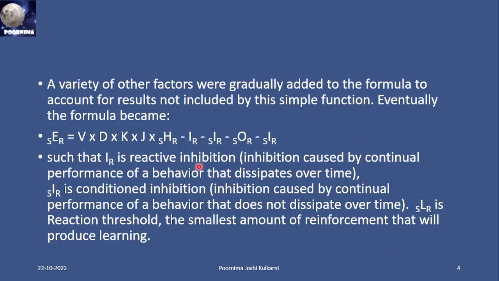IR is reactive inhibition caused by the continual performance repeated over time. If we give a new toy to a child, it is very interested in playing with that toy. As the days pass, the importance of that toy and the craving to play with it dissipates. As time goes, the craving dissipates with how many times it plays with the toy. That point is to be considered.